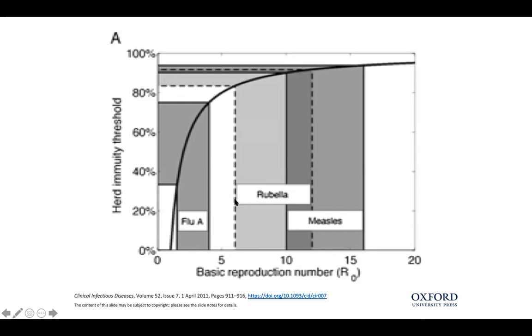So for rubella, where the basic reproduction number goes from 6 to 11 or something like that, we would need a much greater proportion of the population immunized in order to achieve this threshold. We would need over 80%. For measles, where the R naught is between 10 and 15 or something like that, we would need almost the entire population immunized in order to reach this constant incidence threshold, which we're trying to get to.